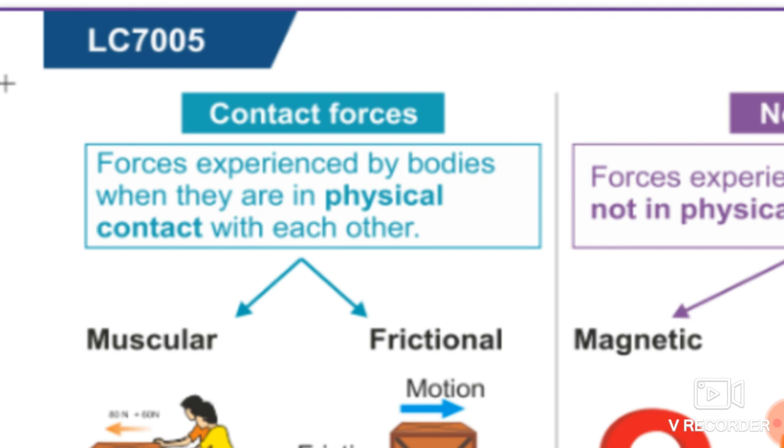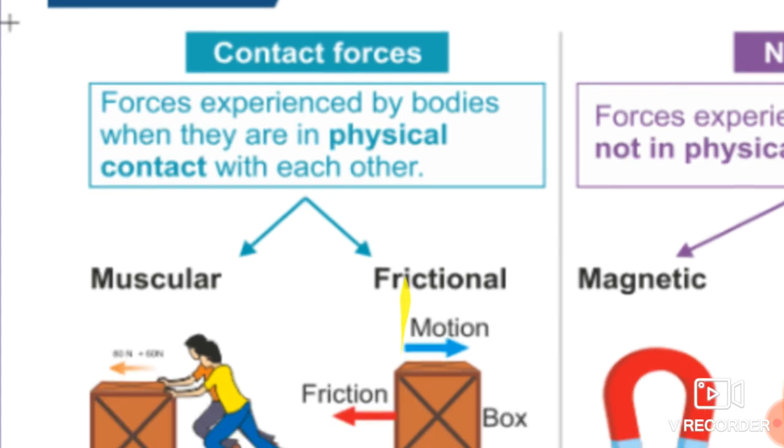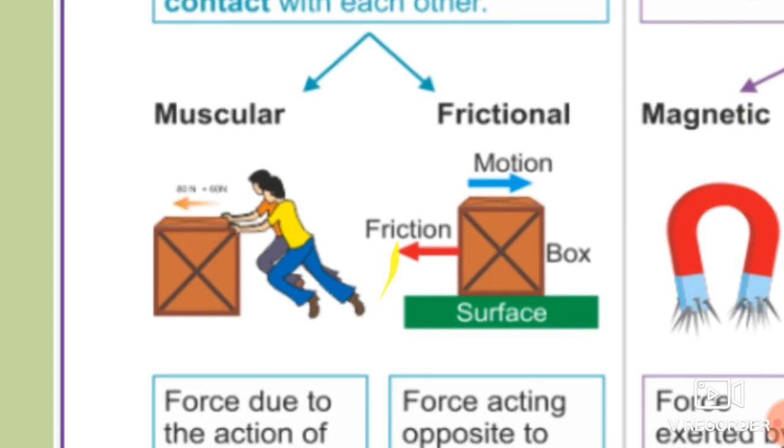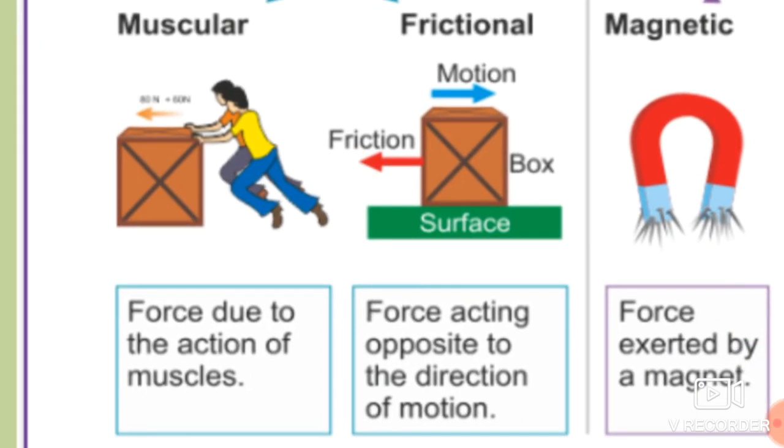Okay, so there are two types of contact forces, namely muscular force as well as frictional force. Both are types of contact forces. Again students, here I revise. What are the two types of contact forces? Muscular force as well as frictional force. So see over here the example for the muscular force first.